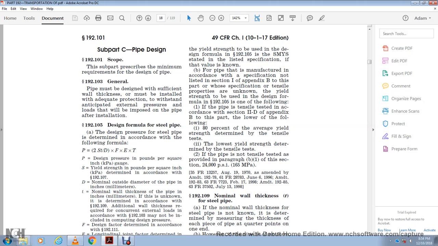one of the following: if the pipe is tensile tested in accordance with section D of Appendix B of this part, the lower of 80% of the average yield strength determined by the tensile tests, or the lowest yield strength determined by the tensile tests. If the pipe is not tensile tested, 24,000 psi.